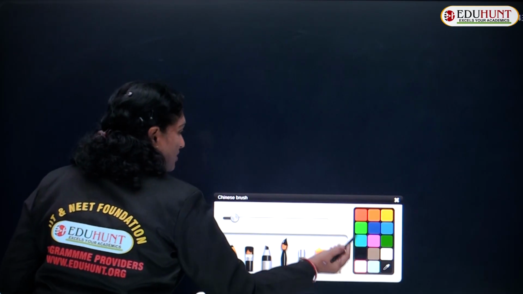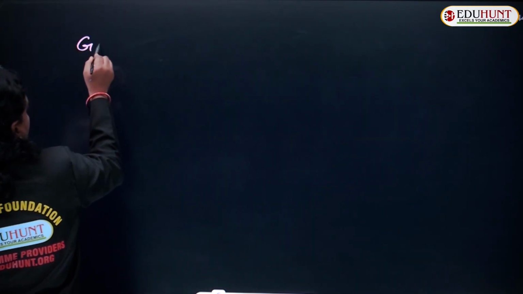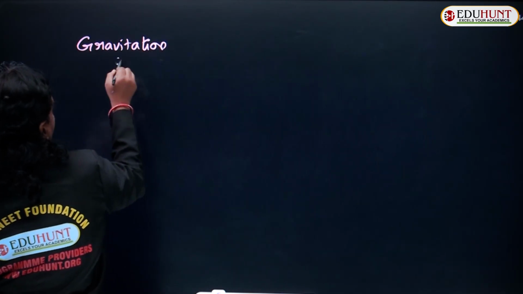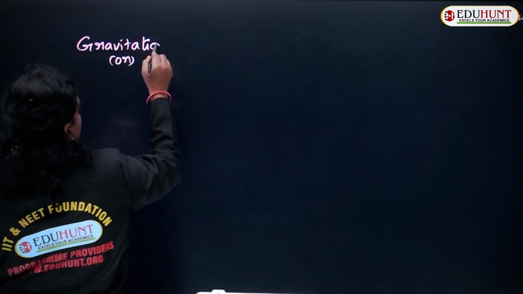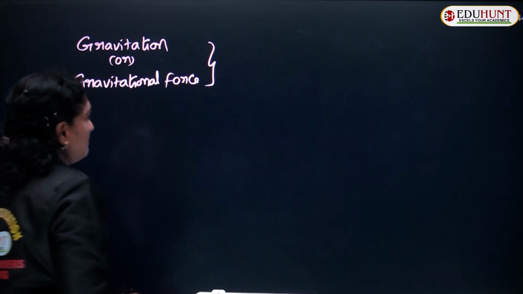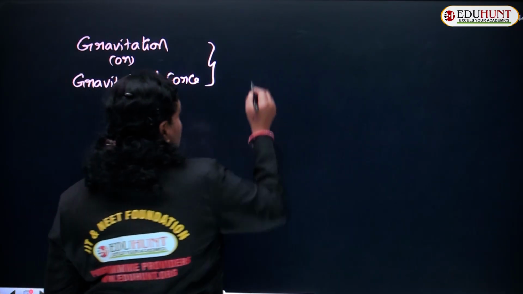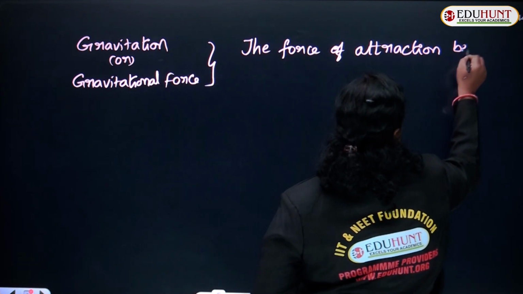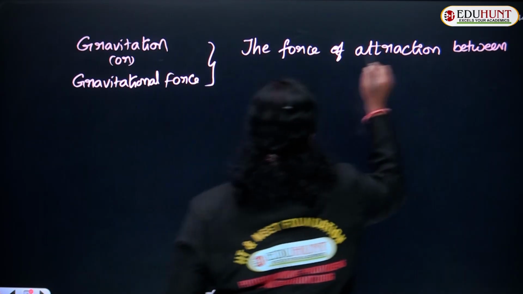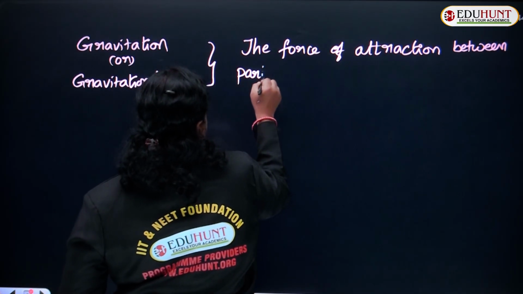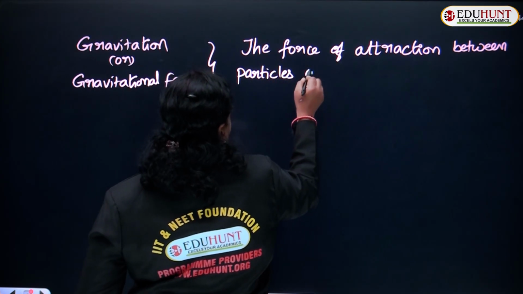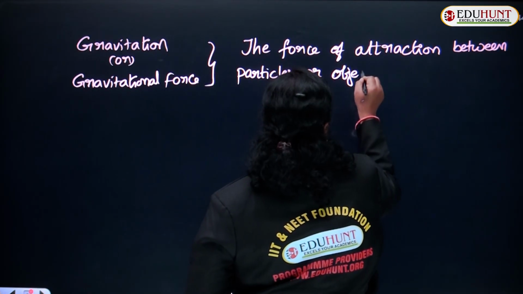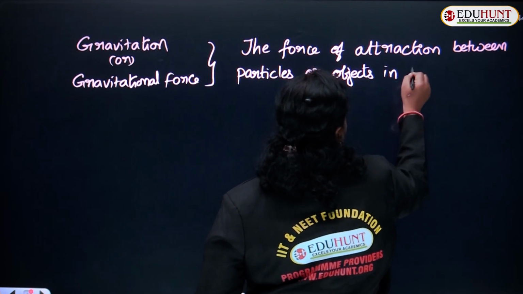So, let me write down the same. What is gravitation or gravitational force, children? Either it is written as gravitation or gravitation force. Both mean the same. What does it exactly mean? It means the force of attraction between particles or objects in the universe.